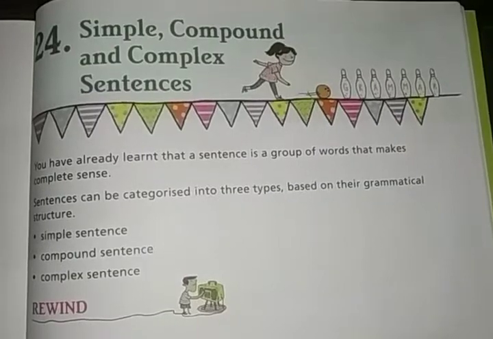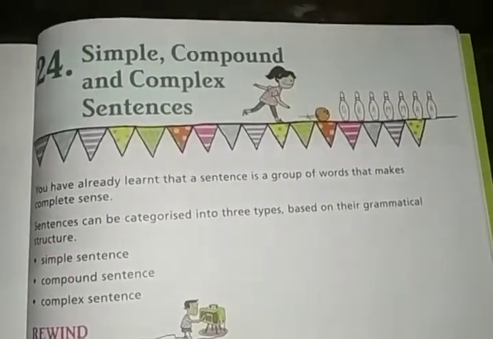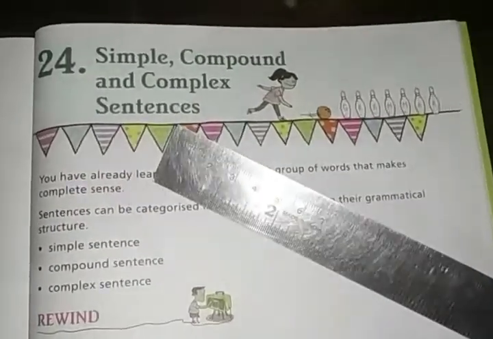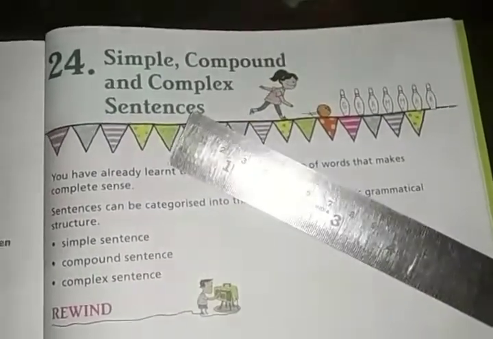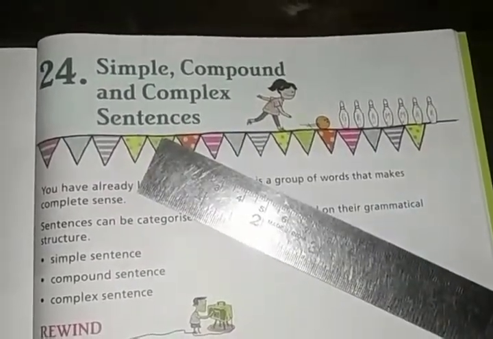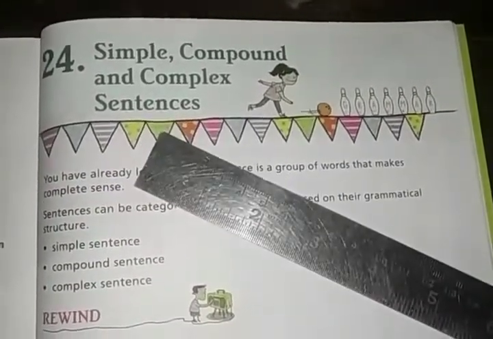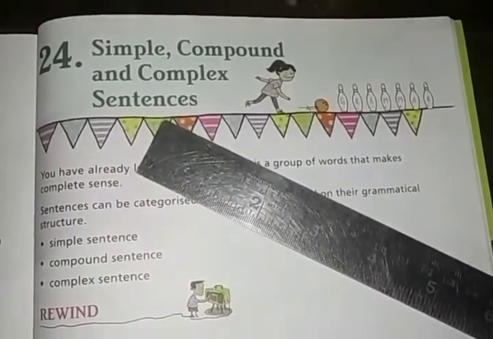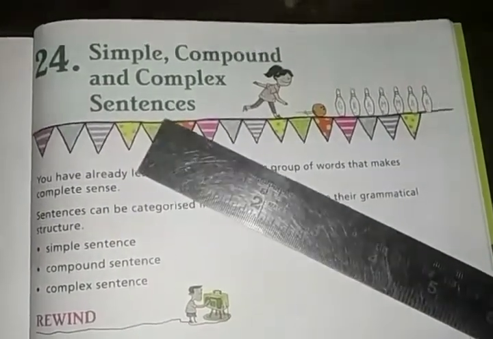Okay, today we are going to start our 24th chapter, Simple, compound and complex sentences, on page number 191. So in this chapter, as you can see, simple, compound and complex sentences. Basically we are going to discuss the types of sentences on the basis of their grammatical structure.